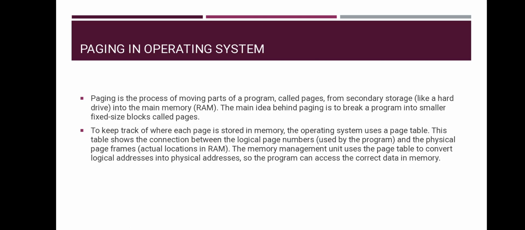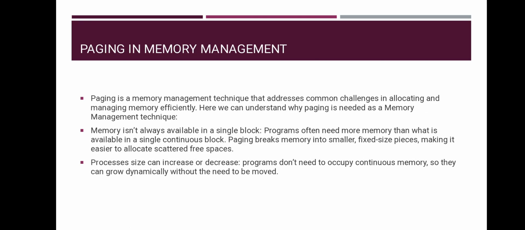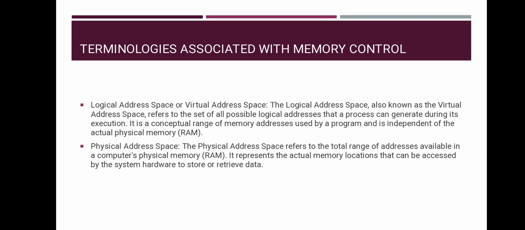Key concepts of paging: logical and physical address space. The logical address space is the address space that a process uses, which is generated by the CPU. The physical address space is the actual location in the main memory, also known as RAM. The physical address space refers to the total range of addresses available in a computer's physical memory, RAM. It represents the actual memory locations that can be accessed by the system hardware to store or retrieve data.